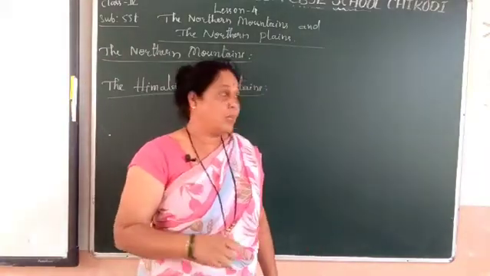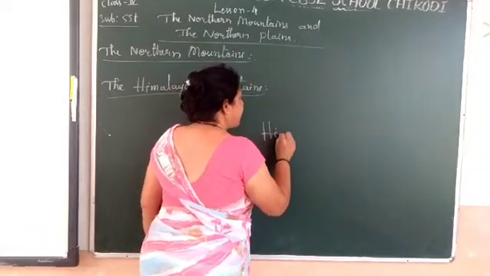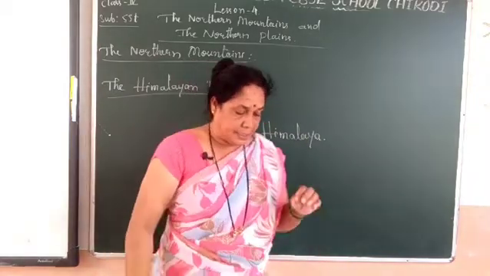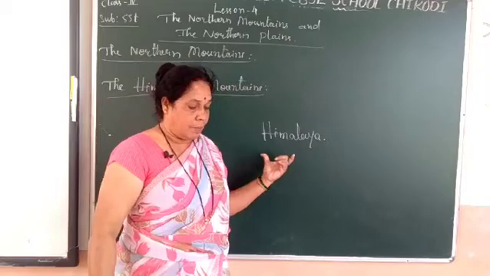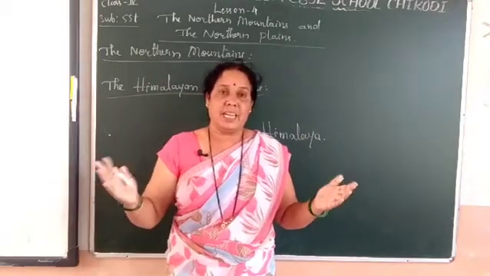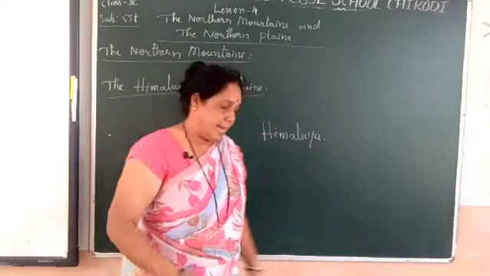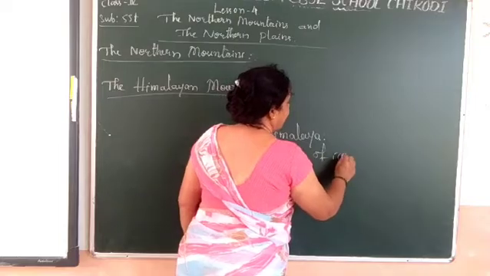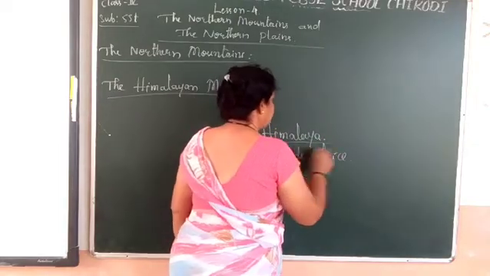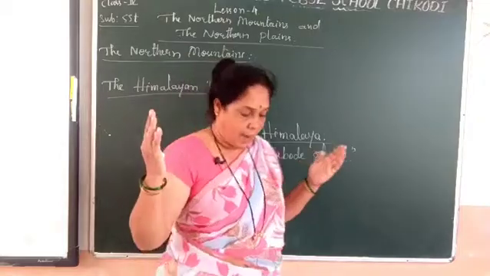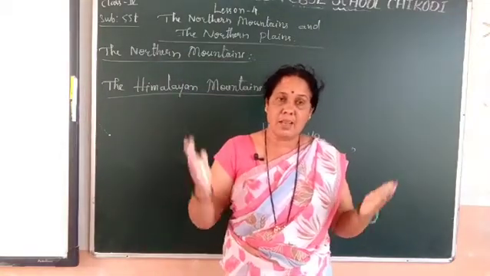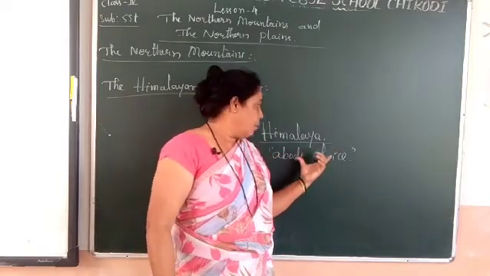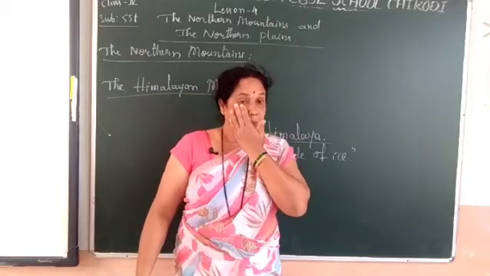Now, what are the Himalayan mountains? Dear students, first we will know the meaning of Himalaya. In Sanskrit, the word Himalaya means abode of ice. Hima means ice. Himalaya means abode of ice. So the Himalayan mountains are completely covered by ice or snow.